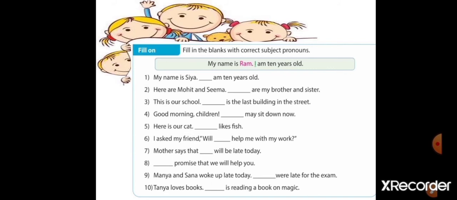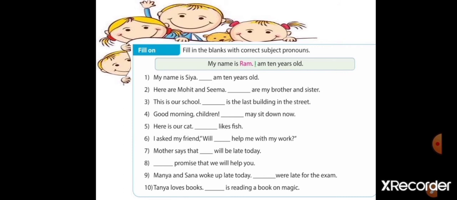Mania and Sana woke up late today. They were late for the exam. Here the names of the two girls are given, Mania and Sana. So, what will be the plural form of Mania and Sana? They. Very good. They is a subject pronoun used here. They were late for the exam.